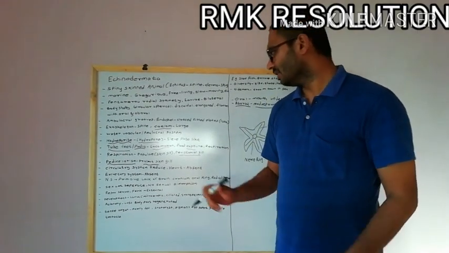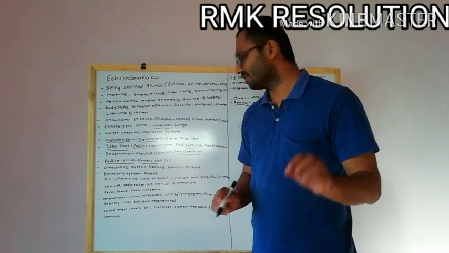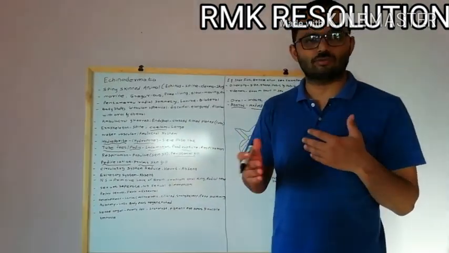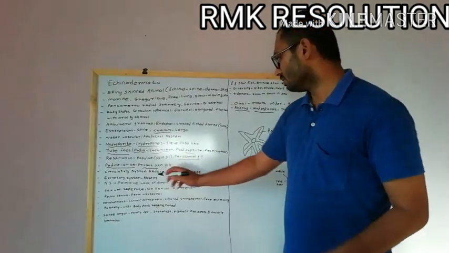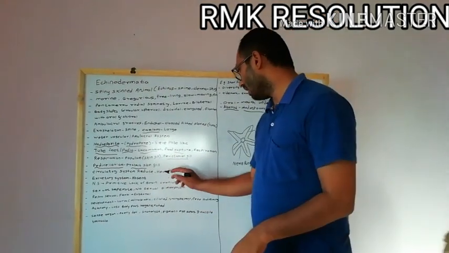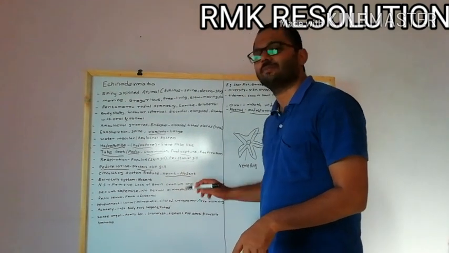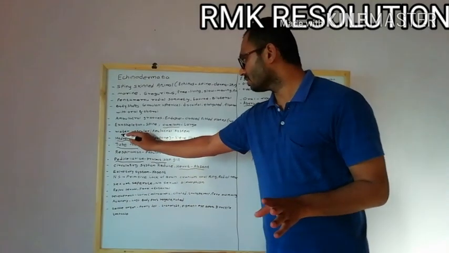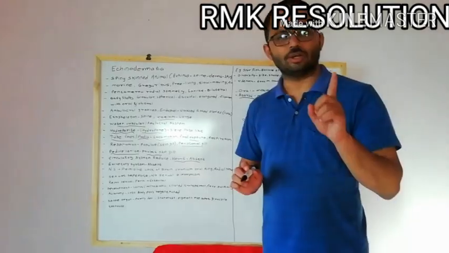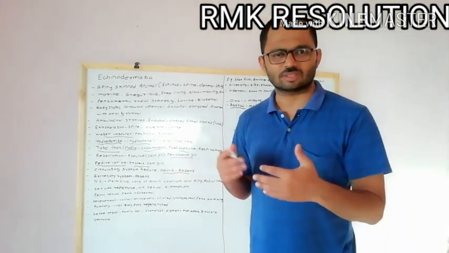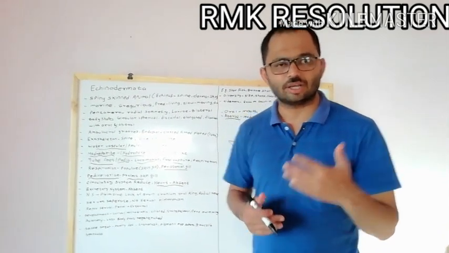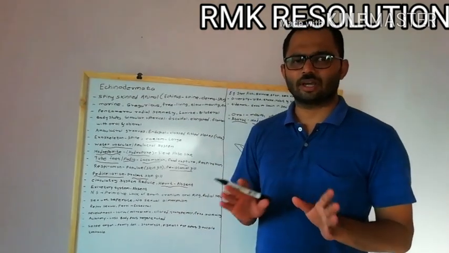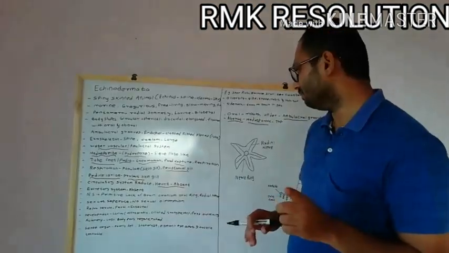Then remember again, the circulatory system is reduced. There is no blood or such kind of fluid present, and the heart is absent. There is no heart, my dear friends. The water vascular system is very important in the echinodermata, and it somewhat acts like a circulatory system. Then the excretory system is again absent in the animal.